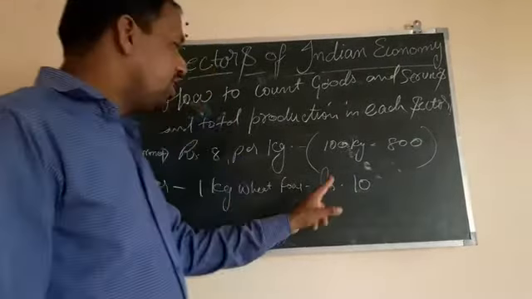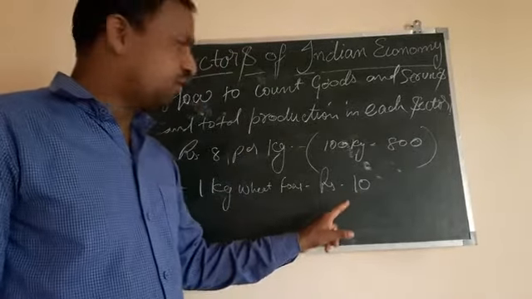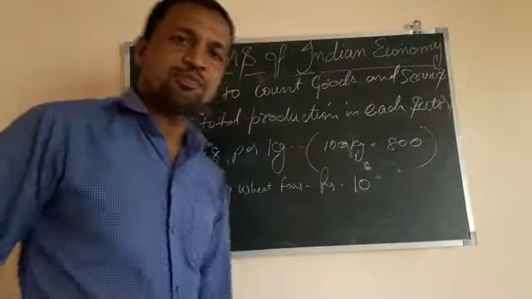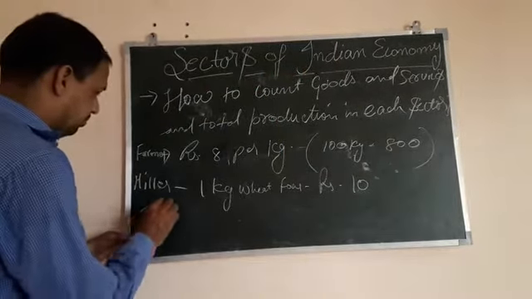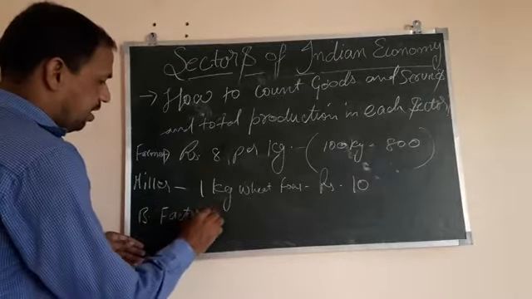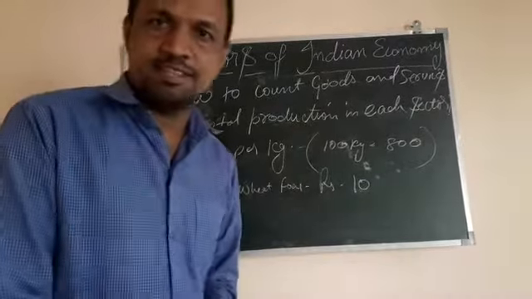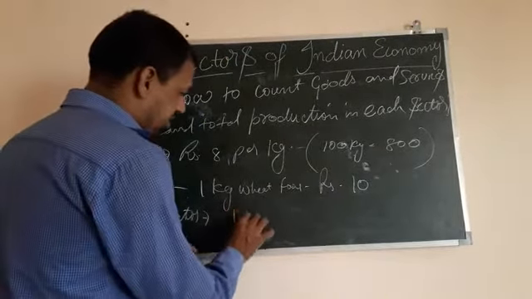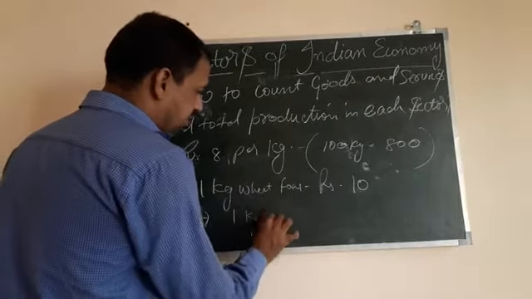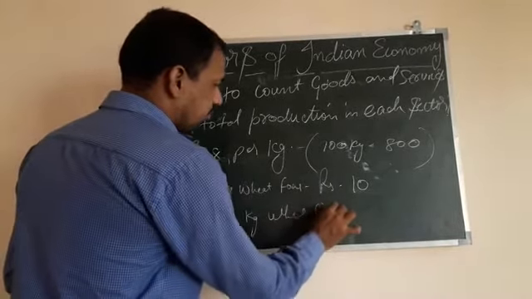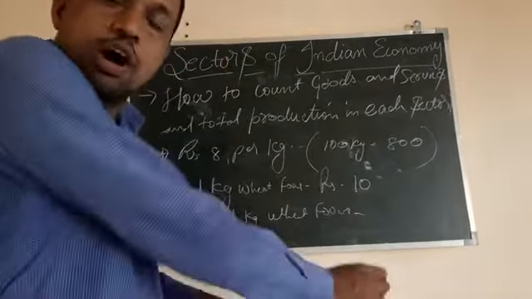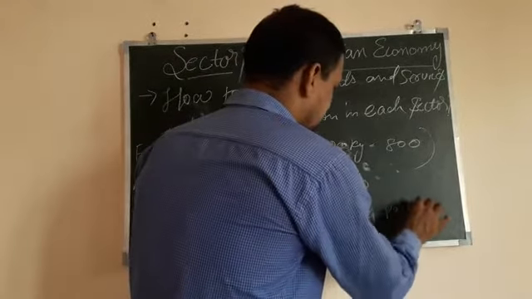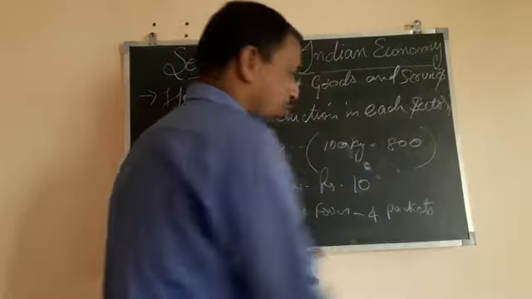Now this wheat flour is purchased at 10 rupees by a biscuit factory. He purchases it and makes biscuits. From 1 kg of wheat flour he makes 4 packets.